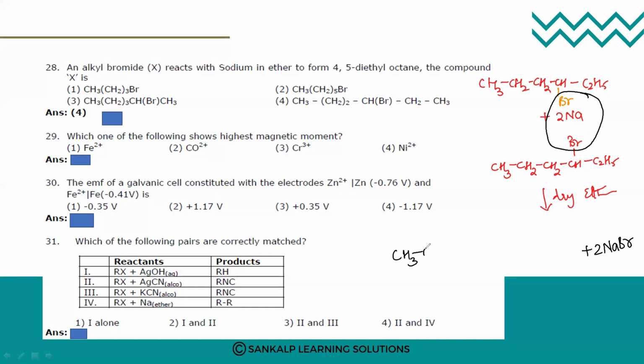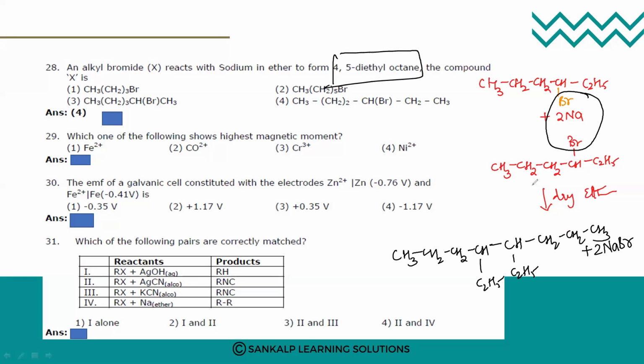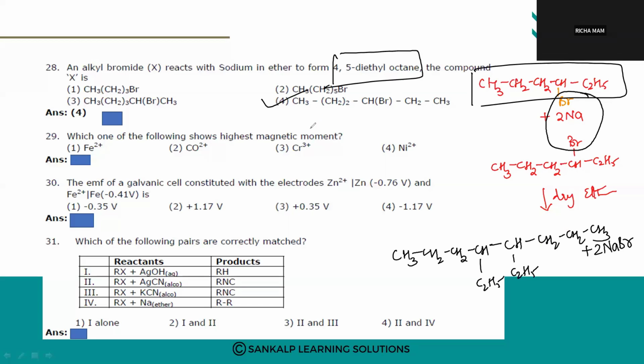CH3, CH2, CH2, CH, C2H5, and this will attach here: CH, C2H5, CH2, CH2, and CH3. So this is our octane, 4,5-diethyl octane. Our reactant alkyl bromide is this, so option number 4 is the answer. I hope you have got it. Is it clear? Simple Wurtz reaction.